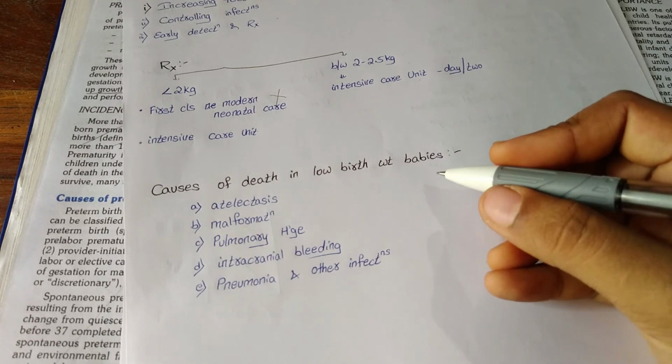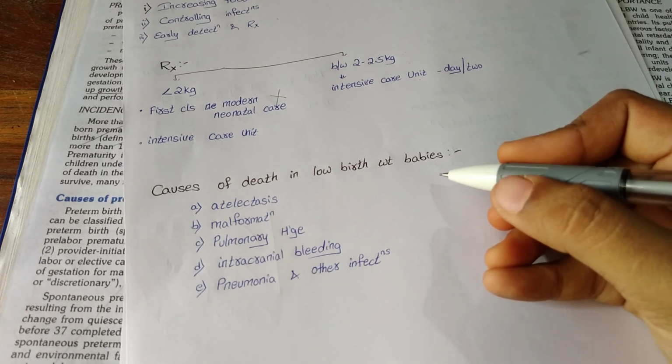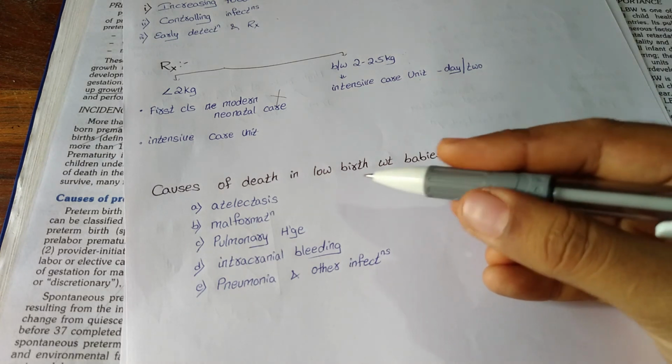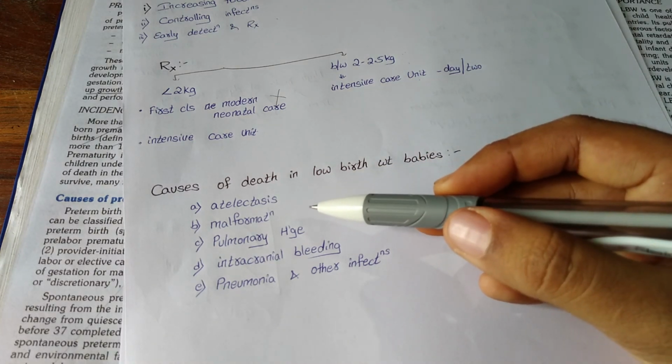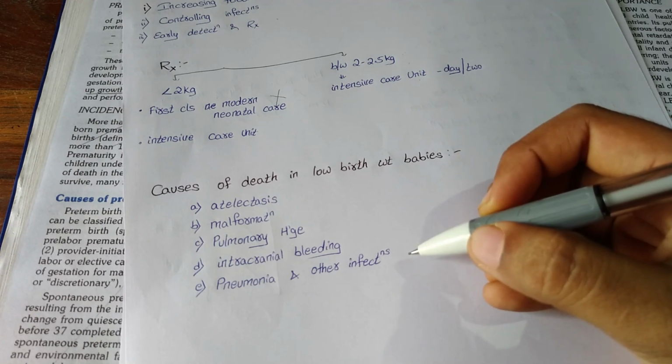Low birth weight children are highly prone to death. They are the leading cause of infant mortality rate. So the causes of death include atelectasis, malformation, pulmonary hemorrhage, intracranial bleeding, pneumonia, and other infections.